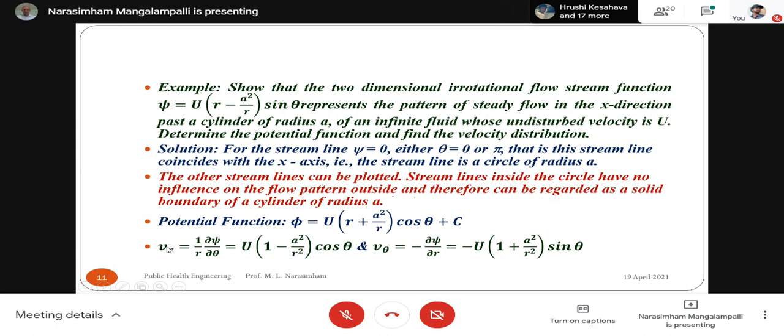The definition of psi: VR is 1 by R dou psi by dou theta. So if you differentiate this with respect to theta, then you will get this expression for VR. Similarly, this V theta.